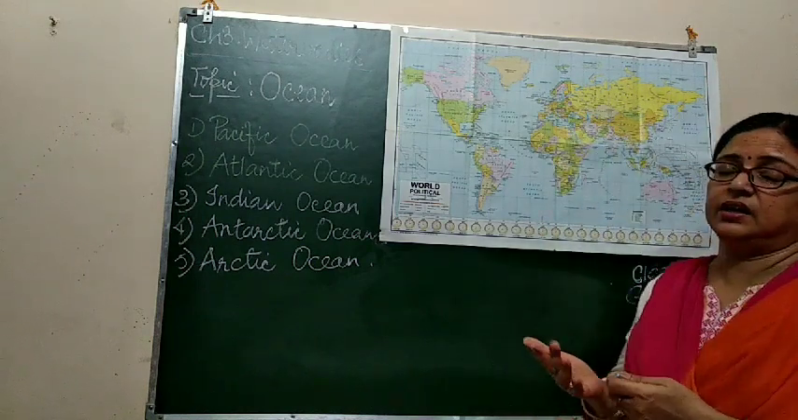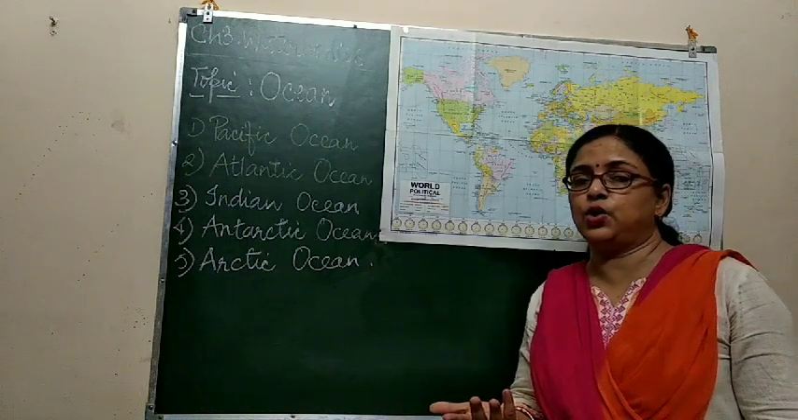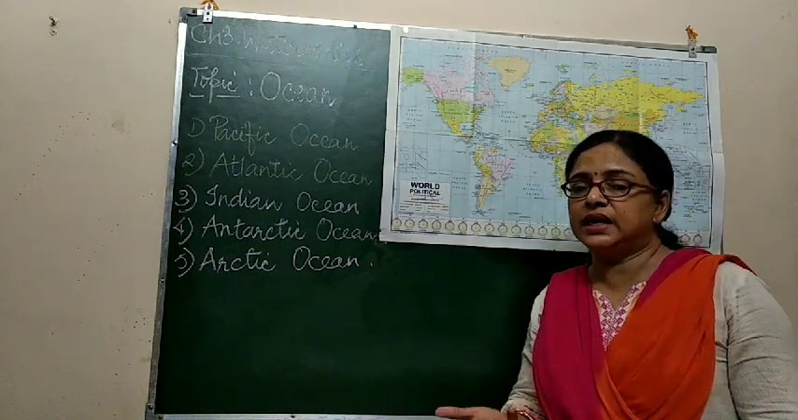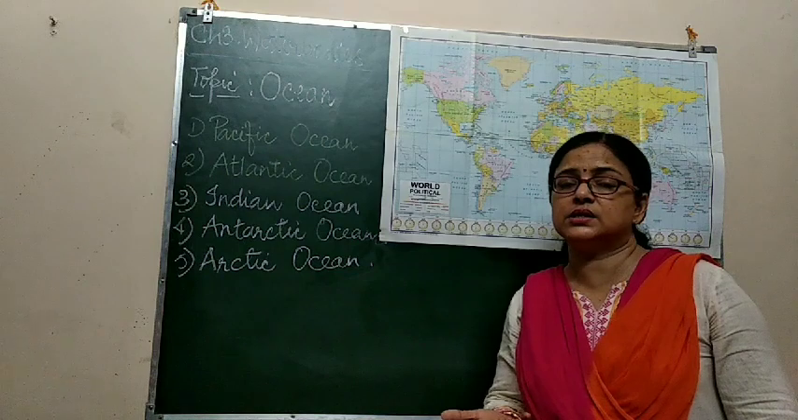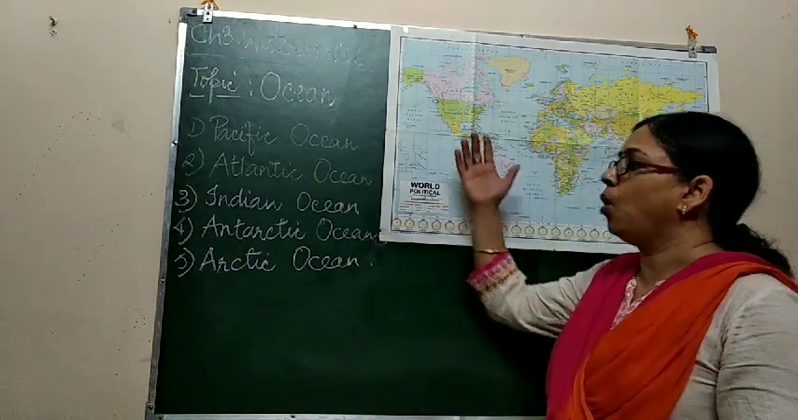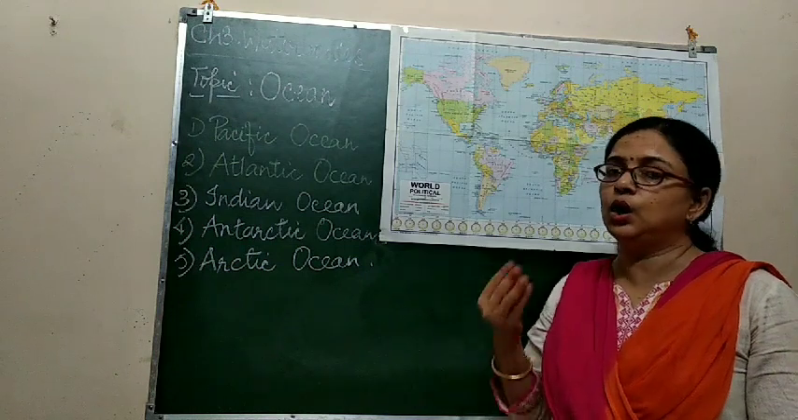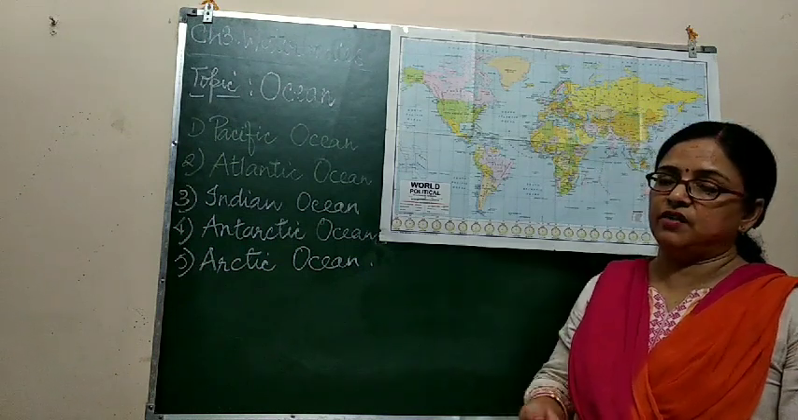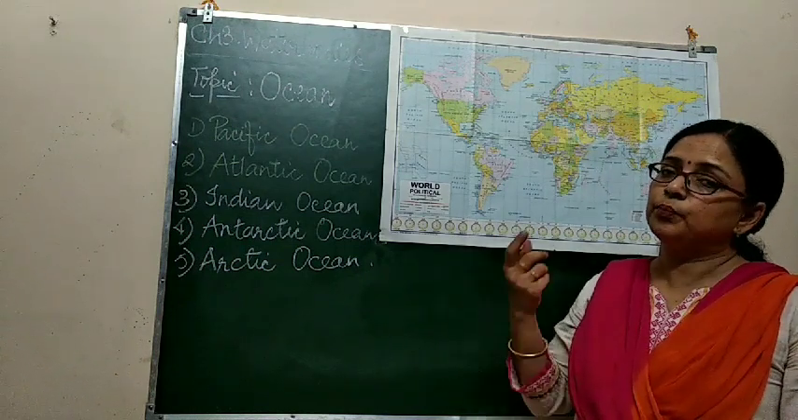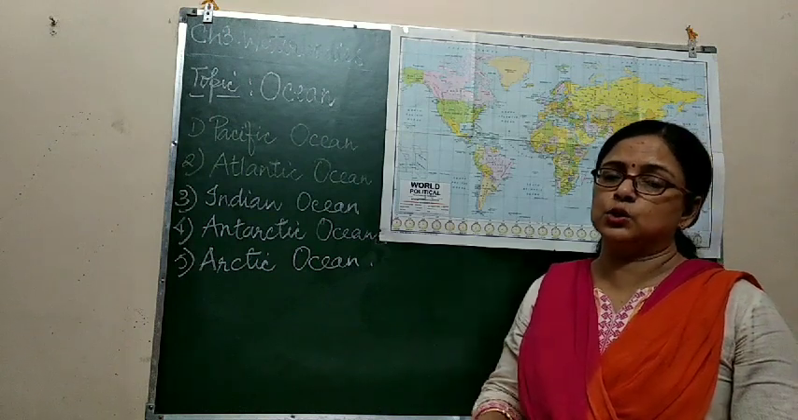The salinity. Another characteristic of this ocean is that its salinity is the lowest among all 5 oceans due to low evaporation. As the evaporation is less, the salinity is also low.